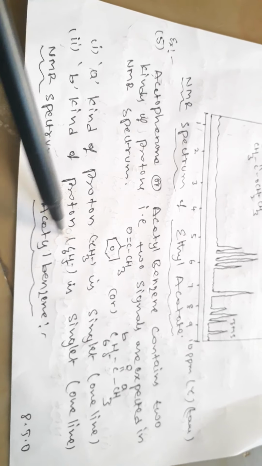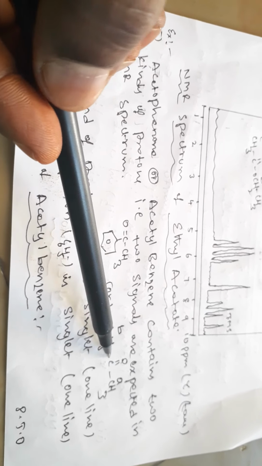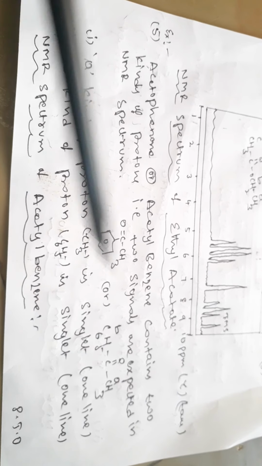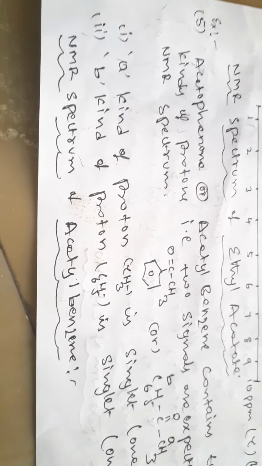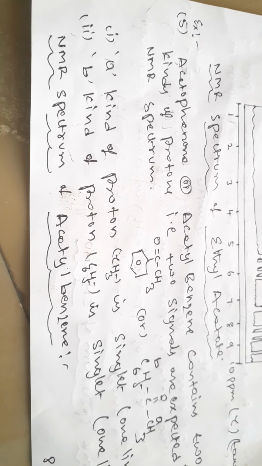The b kind of proton is also a singlet, only carbon adjacent. This is the NMR spectrum of acetyl benzene, with delta scale 0 to 10 at the top and tau scale 10 to 0 at the bottom.